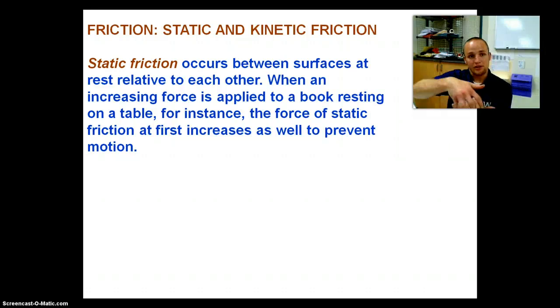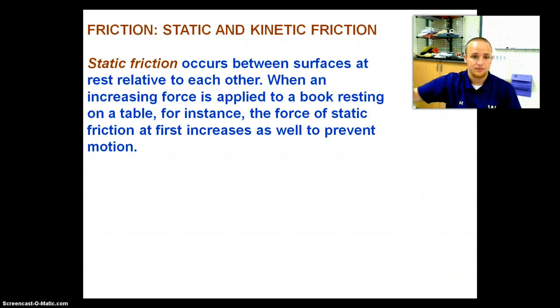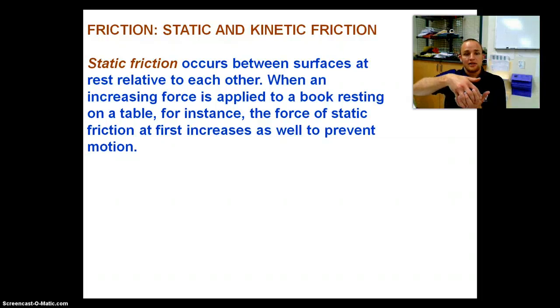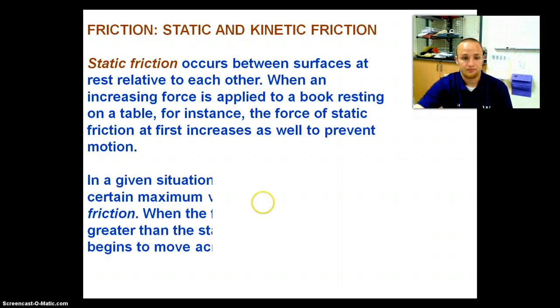Static friction is the force that we have to overcome in order to get our objects moving. If I apply a force to my hands and try to make them move, I've got to apply a great force to get them to separate. This static friction is the force that prevents them from moving across each other. So in order to get started, we have to overcome static friction.